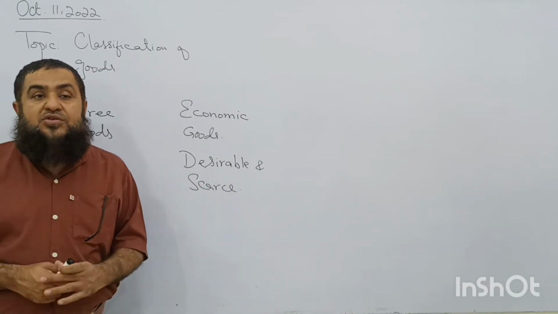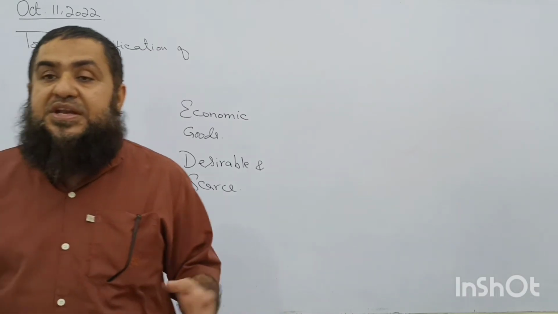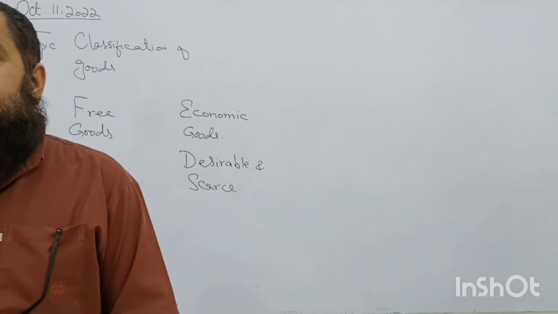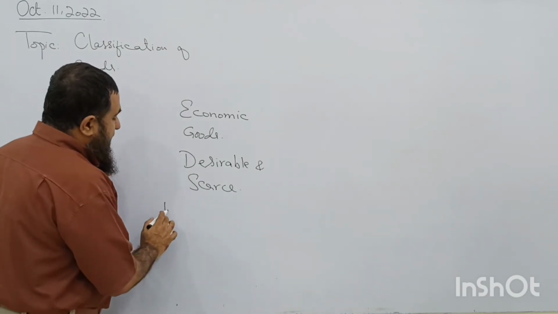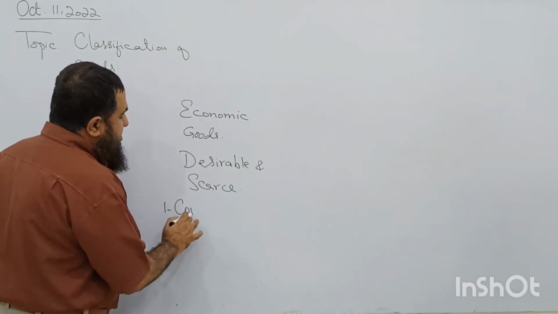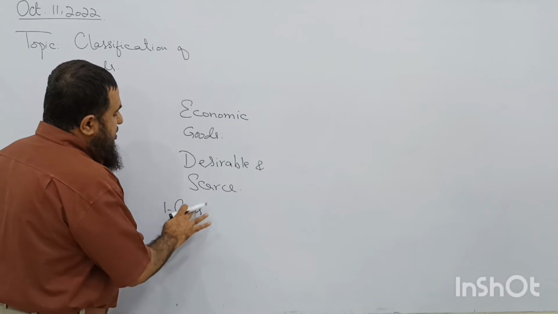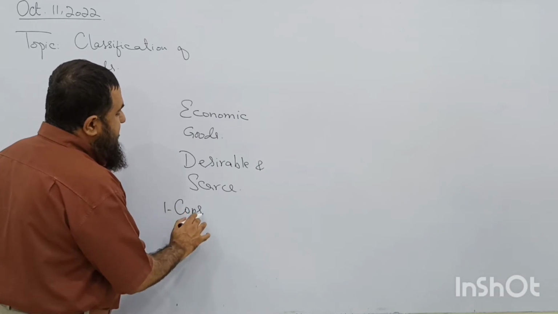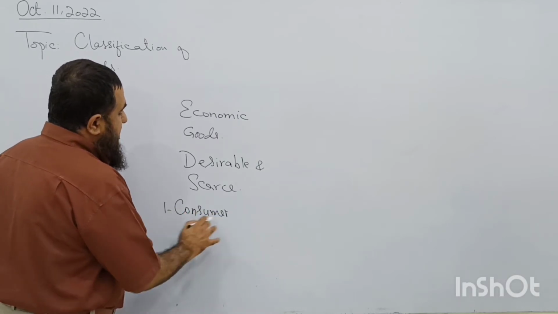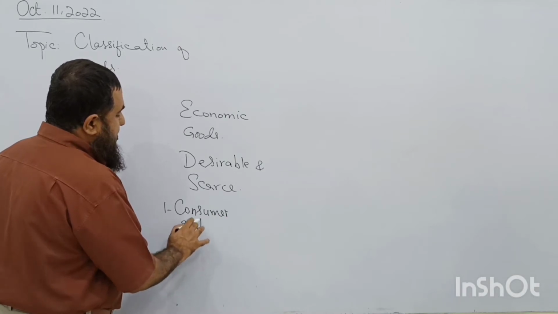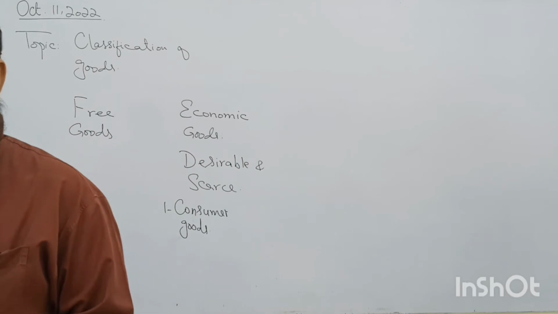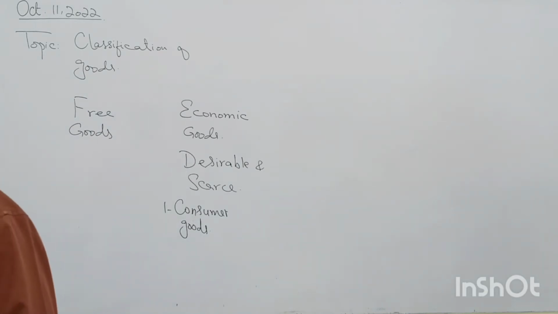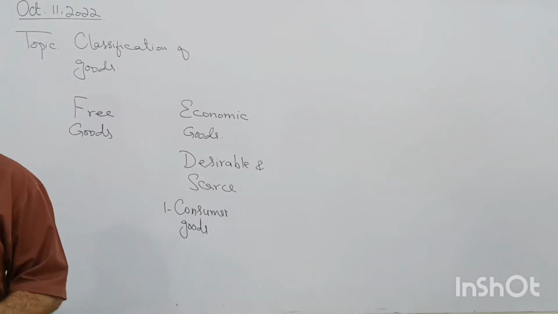We have many types of economic goods which are produced in a country. For example, the first category of the economic goods is the consumer goods. What are these goods? Consumer goods. These are the goods which will satisfy human needs and wants. And we have a long list of these goods.